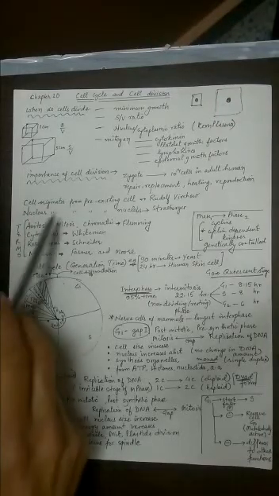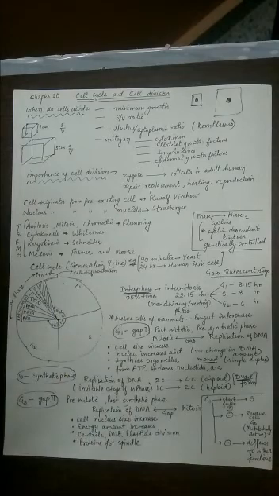Existing cell comes from the pre-existing cell. That means cell originates from the pre-existing cell. And in the same manner, Strasburger, who performed experiments on lots of plants, discovered that the nucleus also originates from the previous nucleus. That means nuclei come from the pre-existing nuclei by nuclear division.